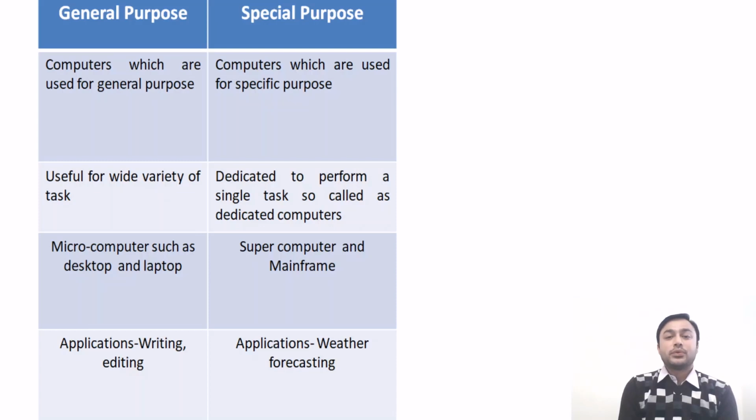The general purpose computer applications are writing, editing, all these are general purpose computer. Whereas in case of special purpose, the application is weather forecasting, which means that these are those computers which are used for specific purpose like weather forecasting. So these are the differences between general purpose computer and special purpose computer.